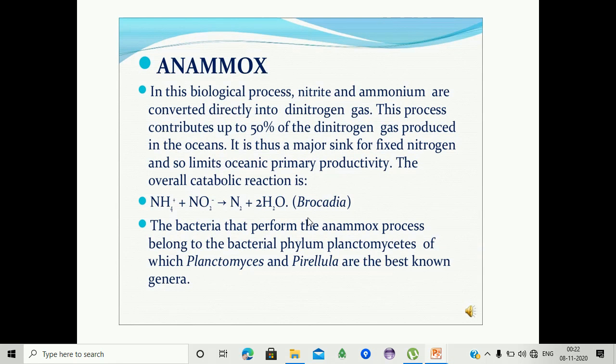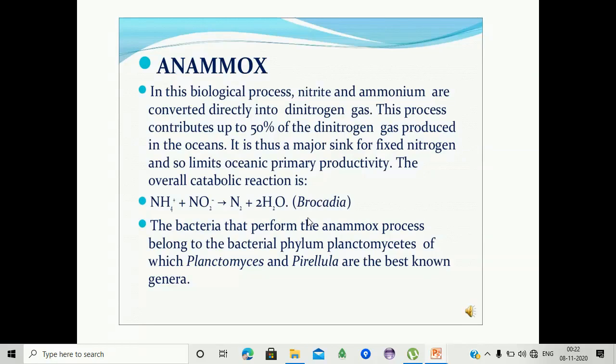Anammox. Anammox is a biological process in which nitrite and ammonium are converted directly into dinitrogen gas. This process contributes up to 50% of the dinitrogen gas produced in the ocean.